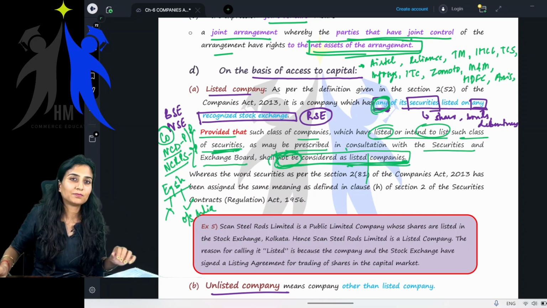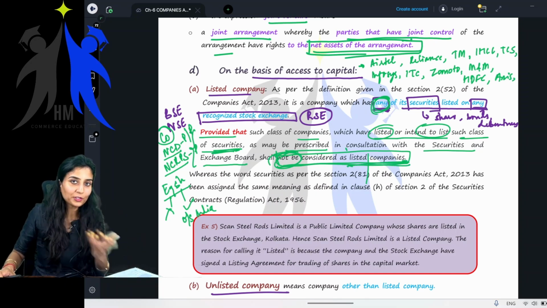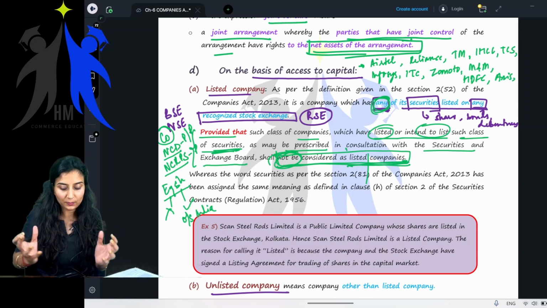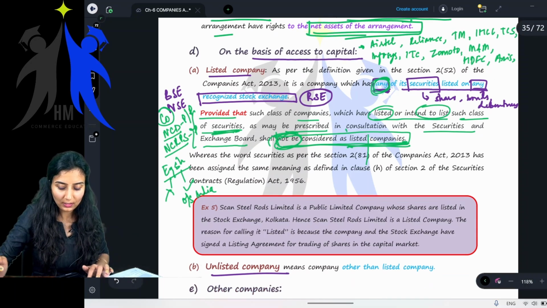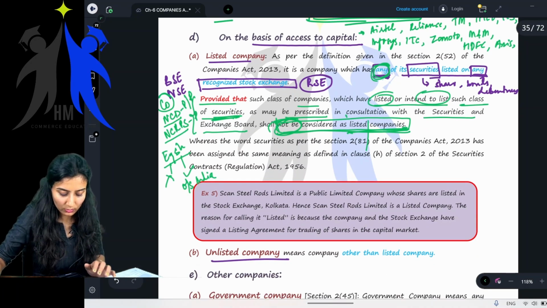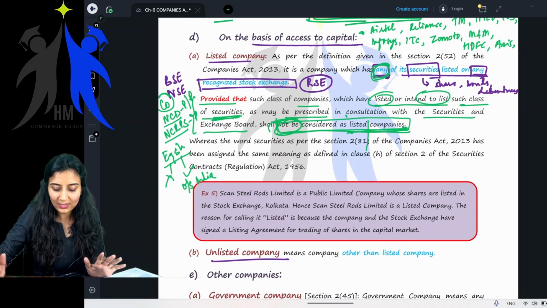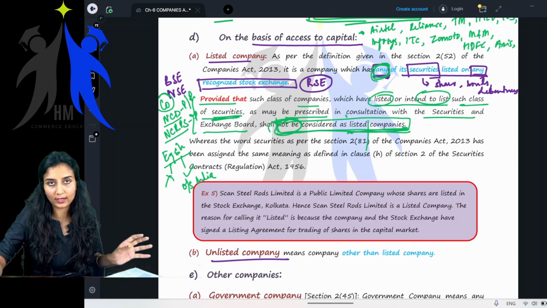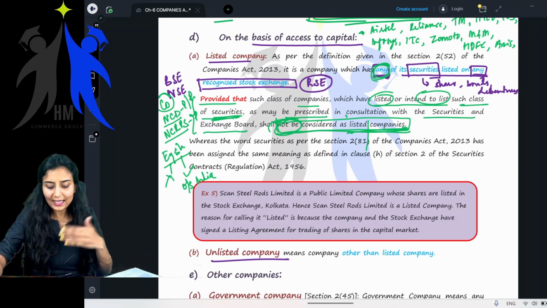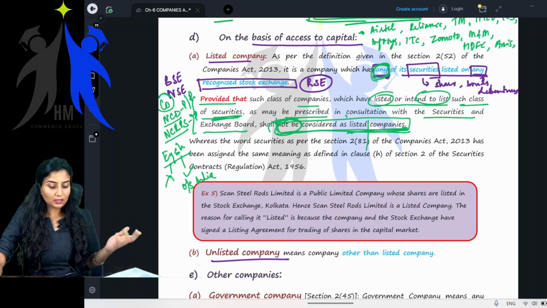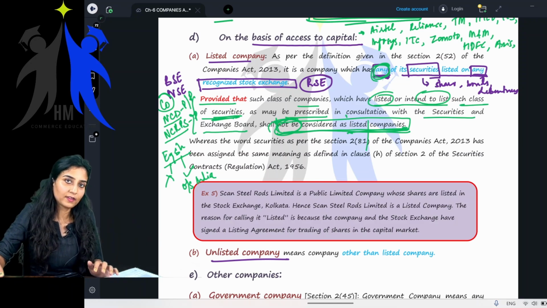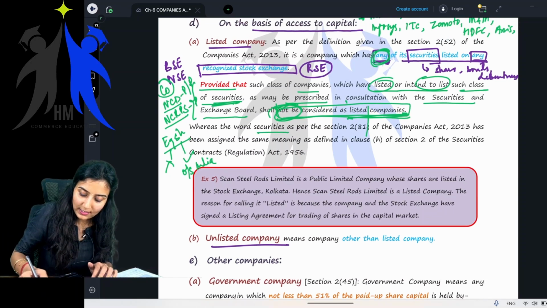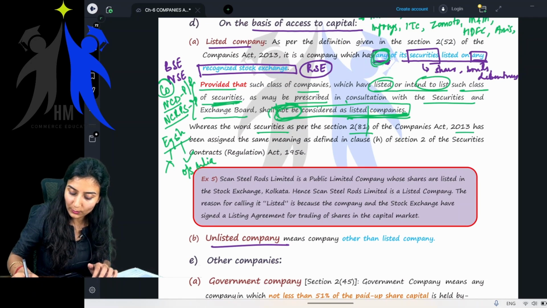I am sure you wouldn't have understood this because you need a little more knowledge to grasp this particular concept, but it's okay. Just for your information, I've told you; it's okay if you have not understood. This is telling that there are certain companies which are excluded. The central government has excluded some of the companies. They're not classifying them as listed companies. That's all.